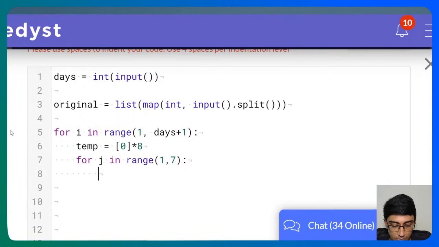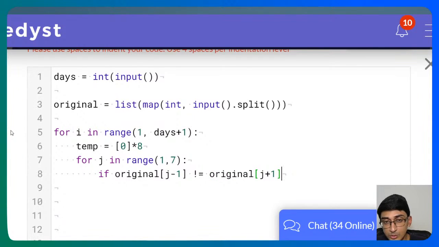So what we'll do is, if original of j minus 1 is not equal to original of j plus 1, if these both are not equal, then what do we do? Temp of j is equal to 1. So when in the original the two neighbors, before and after, are not equal, we make the temp of j equal to 1. We set it over here.